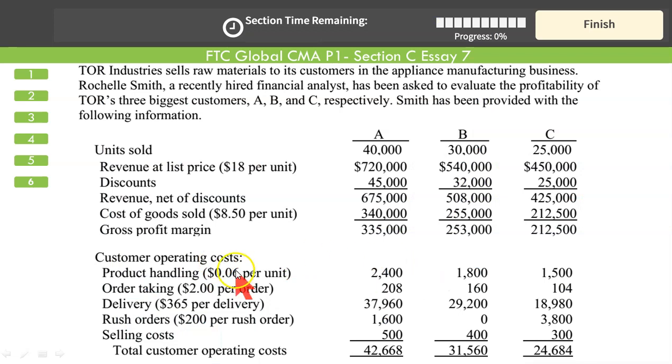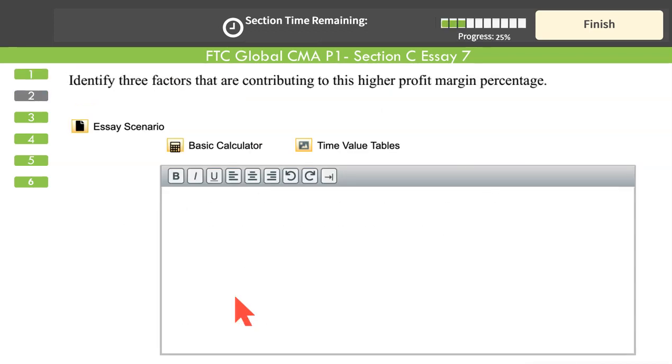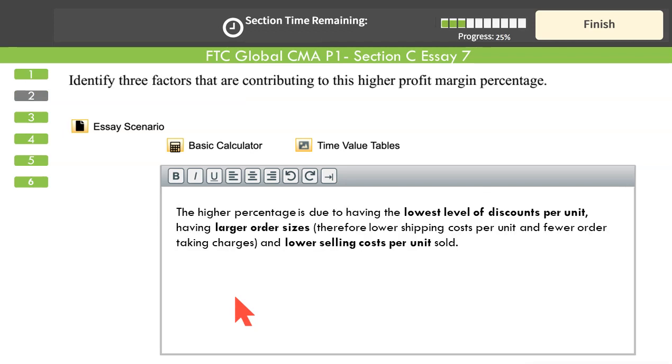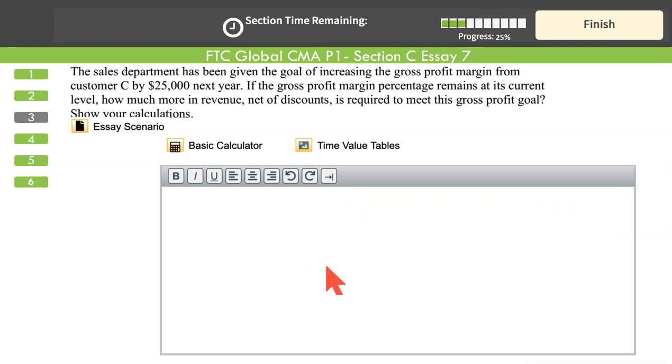There is no competitor, so we can discuss that in relation to our competitor. We have these lower costs. That's what we can assume. Otherwise, there is no further information given. That's all. The higher profit percentage is due to the lowest level of discounts per unit, no competitor, larger order size and lower selling costs, and you can also discuss the other customer level costs.